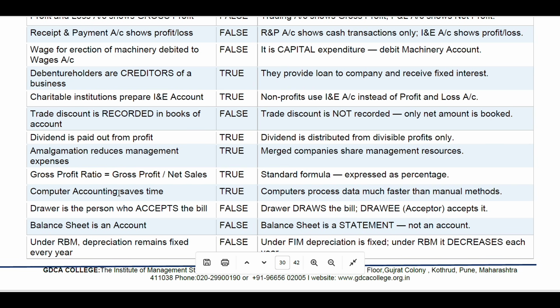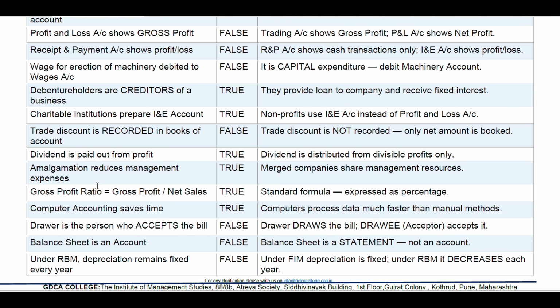Under WDV, that is written down value, we can say depreciation remains fixed every year, which is false. Why is it false? Under SLM, that is straight line method, depreciation is fixed. Under WDV, it decreases each year. So these are the true or false.